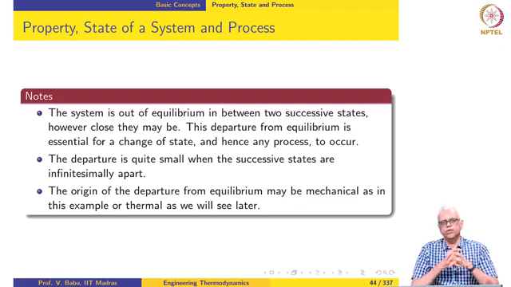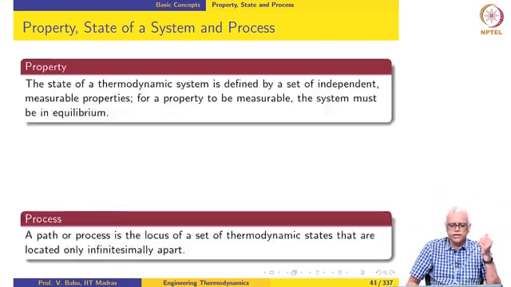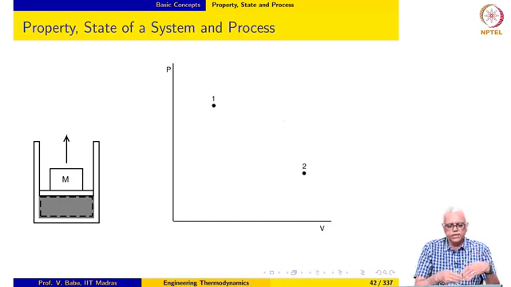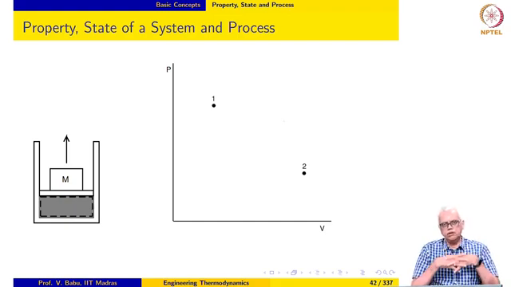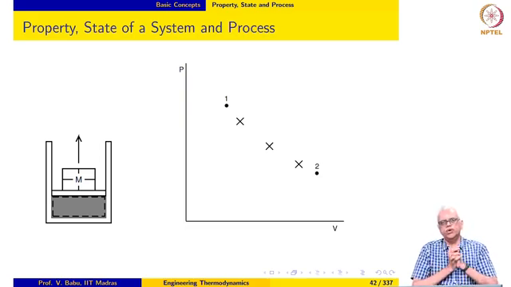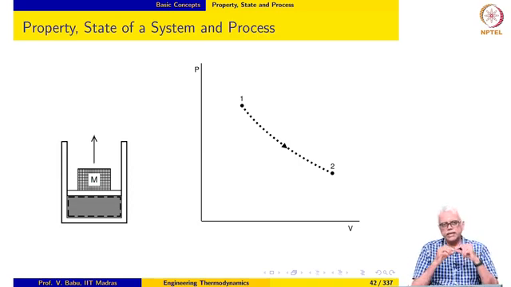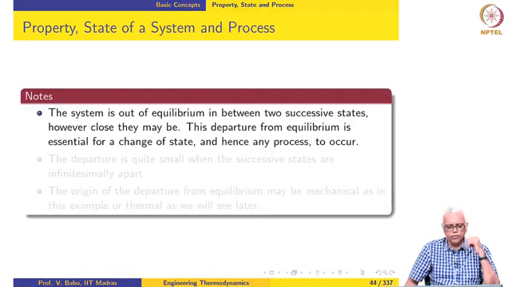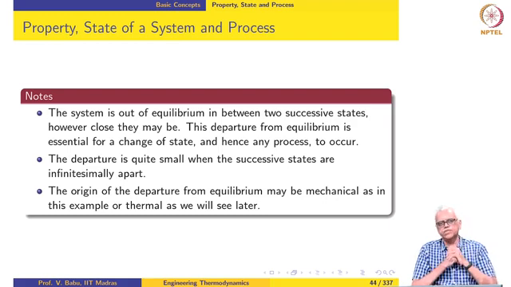It can also be thermal. For instance, we could supply a small amount of heat. In fact, you can do a thought experiment where you replace this weight with, say, a supply of heat. If you supply a lot of heat in one instant, then the expansion is unrestrained. If I supply a large but finite amount of heat, then I have a partially resisted process. If I supply an infinitesimal amount of heat, then I have a fully resisted process, or a process which contains only equilibrium states. So, the origin of the departure from equilibrium could be mechanical or thermal.